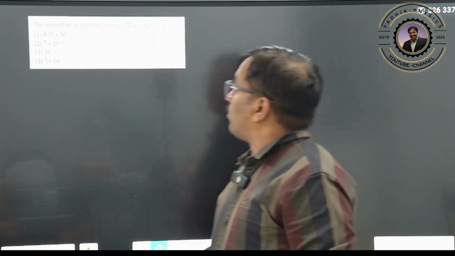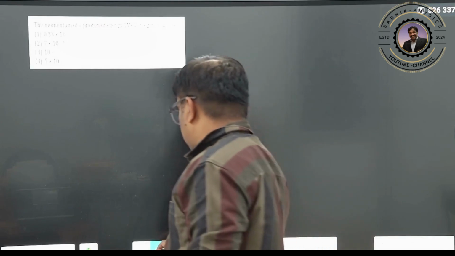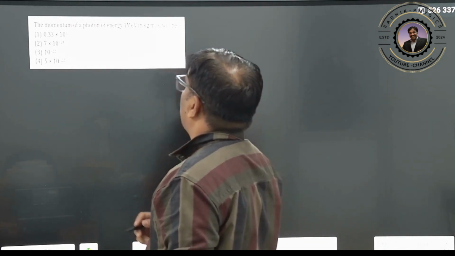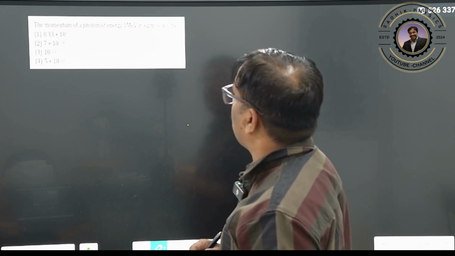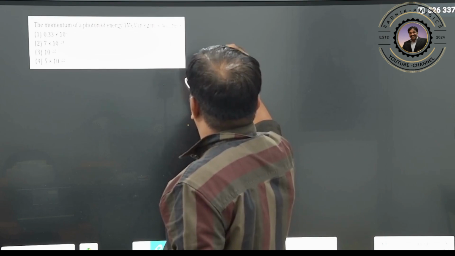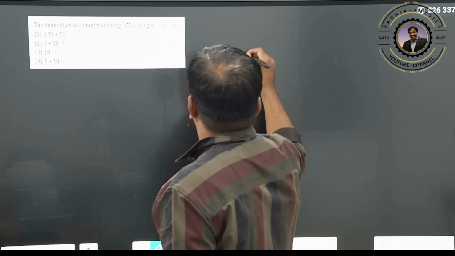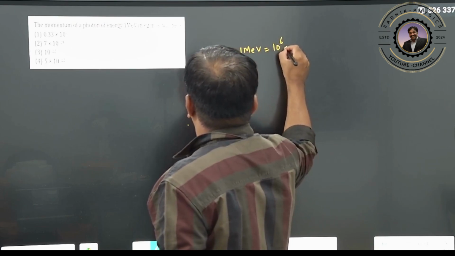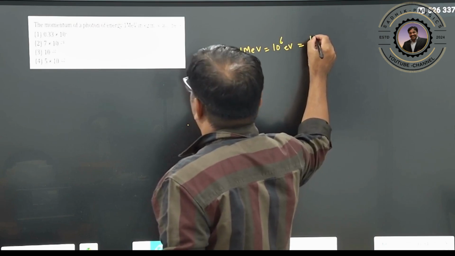The energy of the photon is given, and we want to calculate the momentum of the photon, given the energy in mega electron volts, in kg meter per second. The energy of the photon is given as 1 mega electron volt. 1 mega means 10 to the power of 6 electron volt.